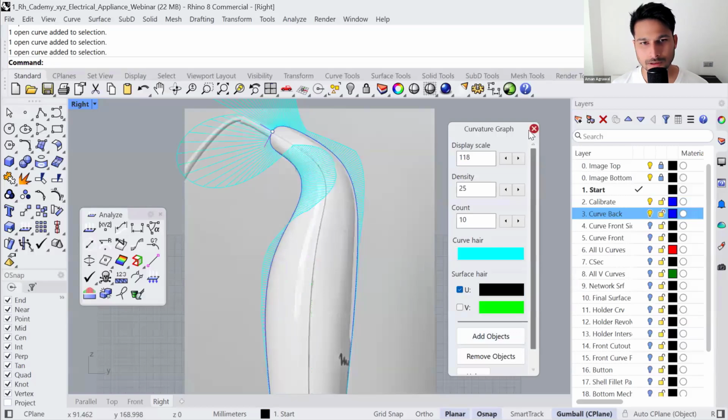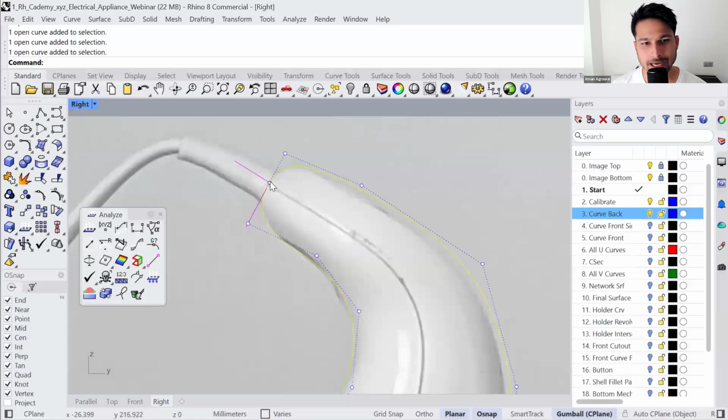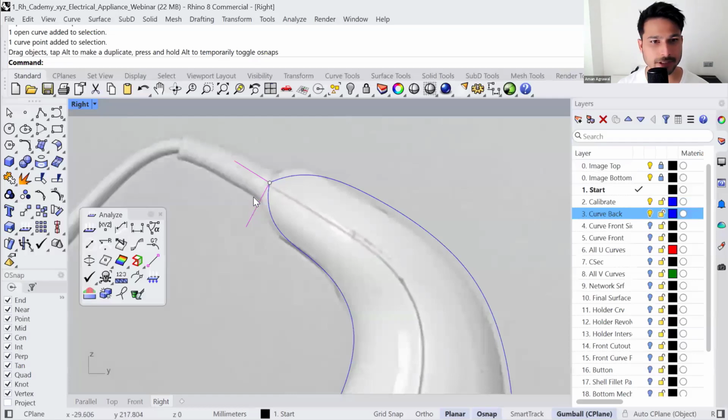Now, a very important thing to keep in mind: at the anchor point where the two curves are connecting together, you need to make sure that these two curves are at least tangentially continuous. So if these two points are somewhere else, we will have a sharp corner, but we do want a smooth corner as we will convert into a surface.